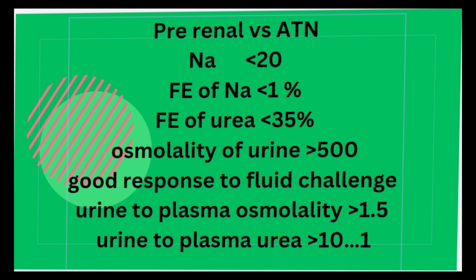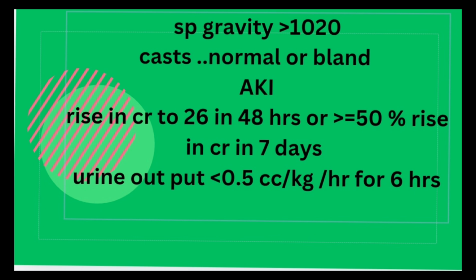And urine to plasma urea ratio is also greater than 10 is to 1 because urine contains osmotically active substances. Then specific gravity of urine in pre-renal cases is greater than 1020, while in ATN it is less than 1010. And urine may contain normal or bland casts, while in case of ATN there may be muddy brown casts.